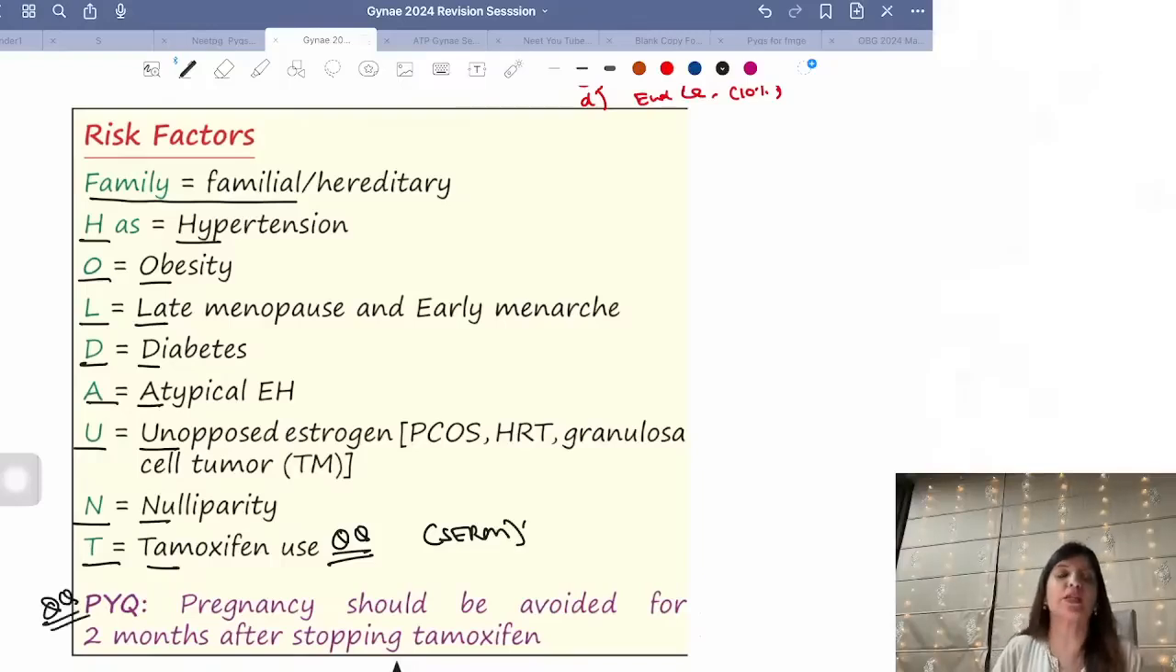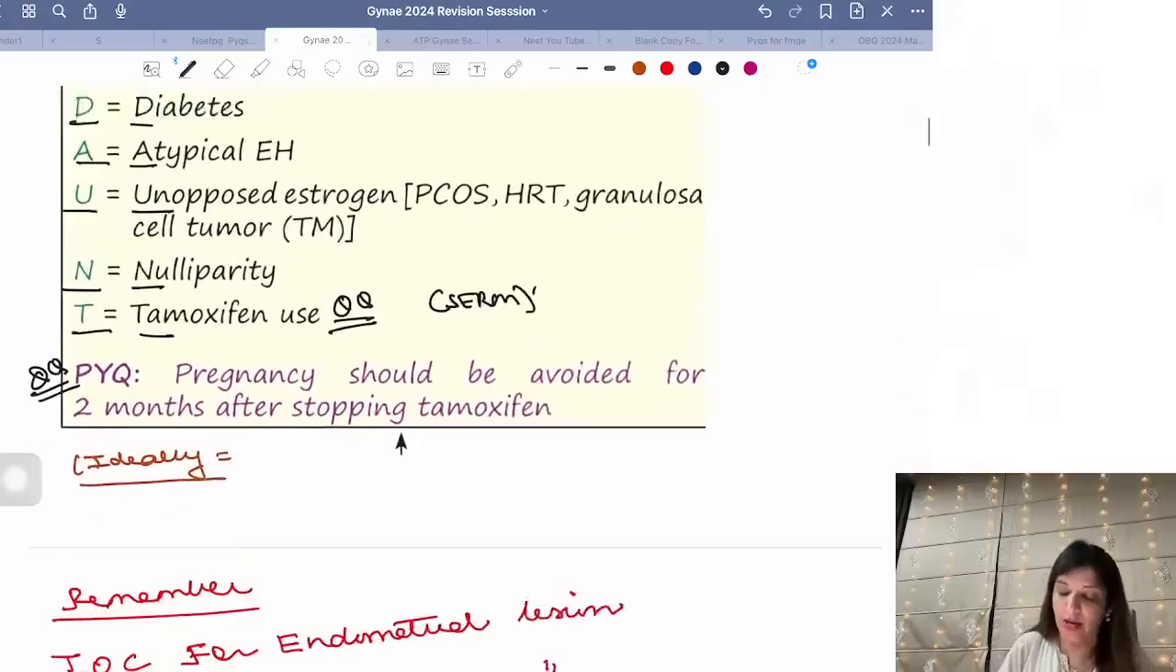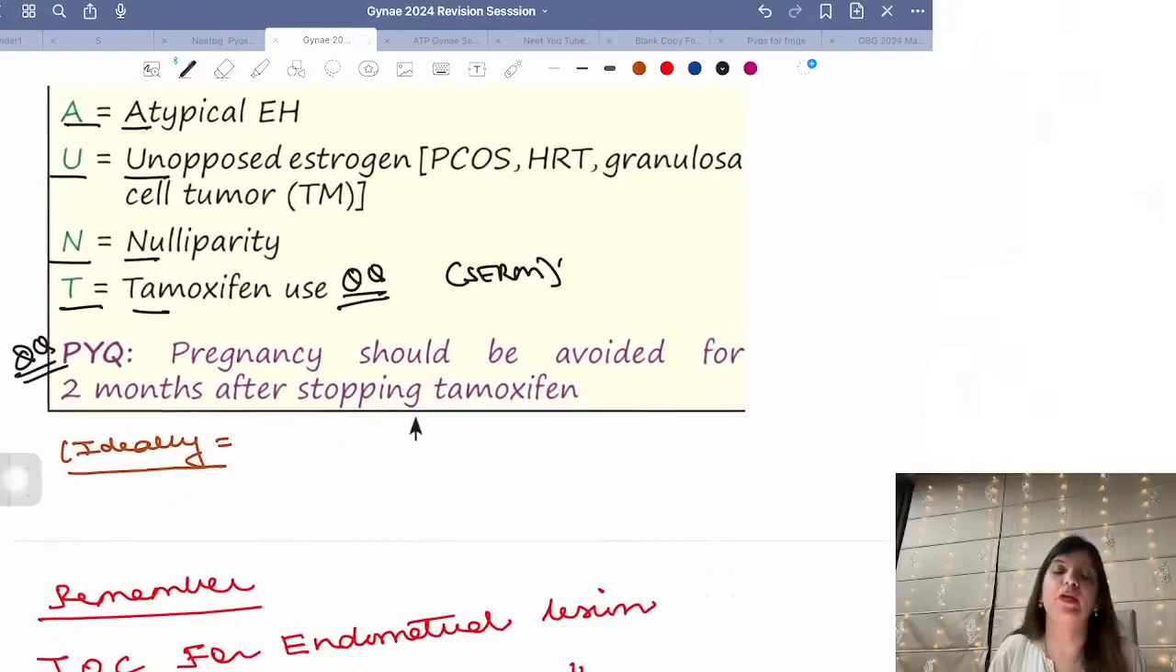Now, a question was asked to you people that after stopping tamoxifen, pregnancy should be avoided for how long? Pregnancy should be avoided for at least 2 months and ideally for 3 months after stopping tamoxifen. Please remember that, right? Very, very important. Clear to all of you? So pregnancy should be avoided at least for 2 months and ideally for 3 months after stopping tamoxifen.